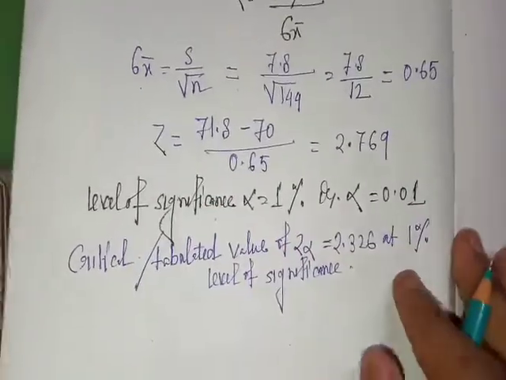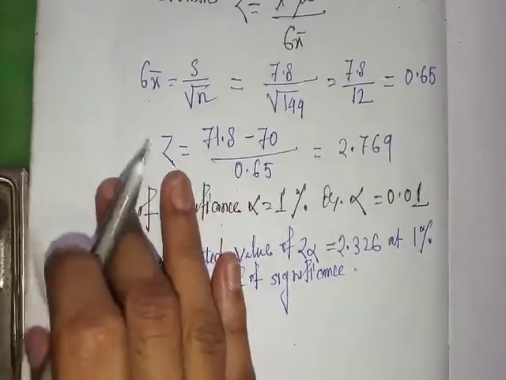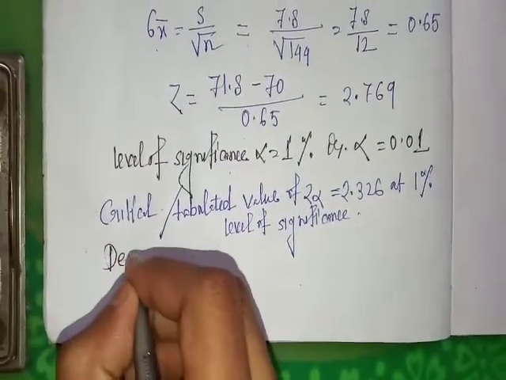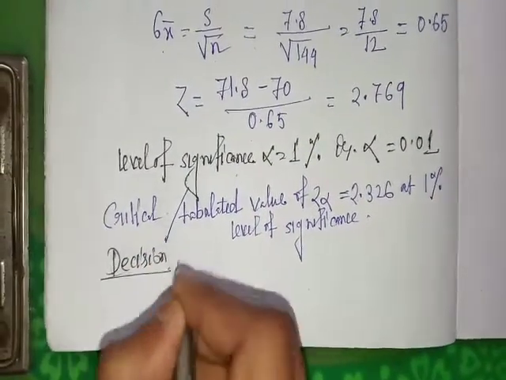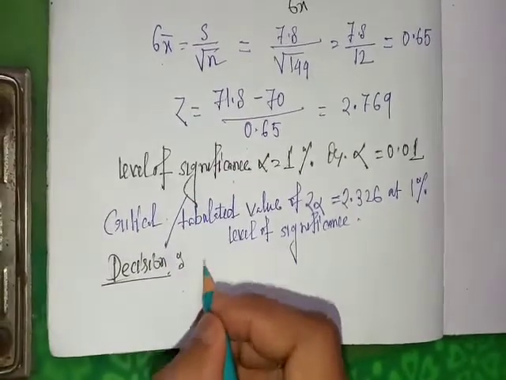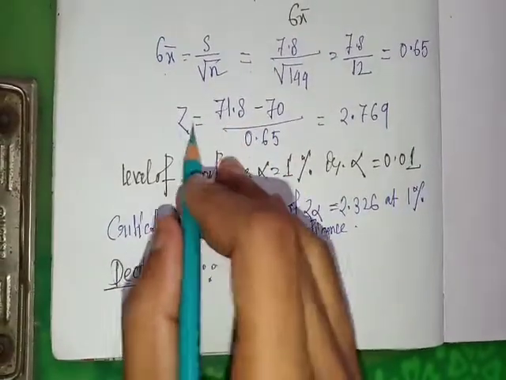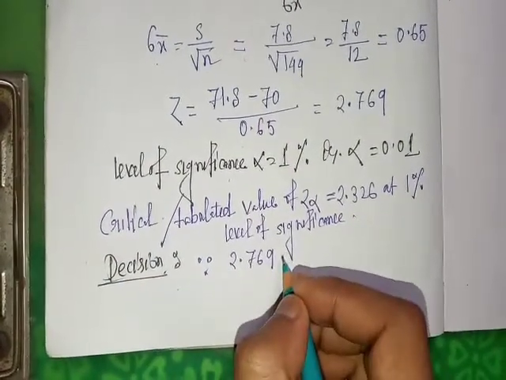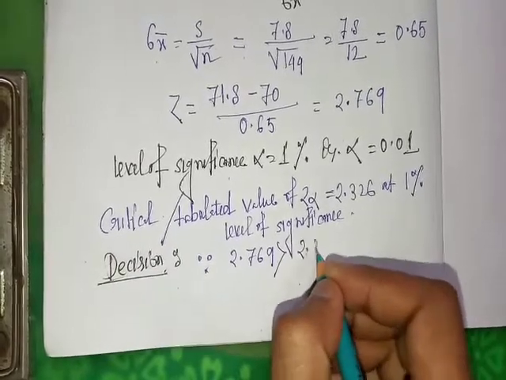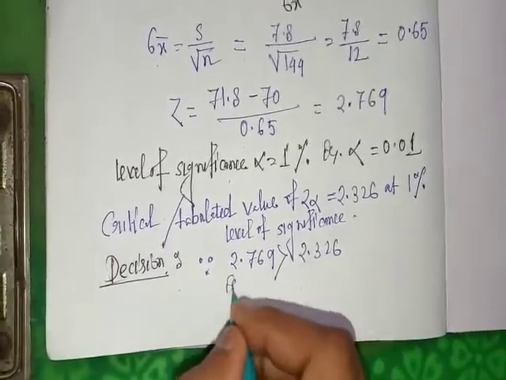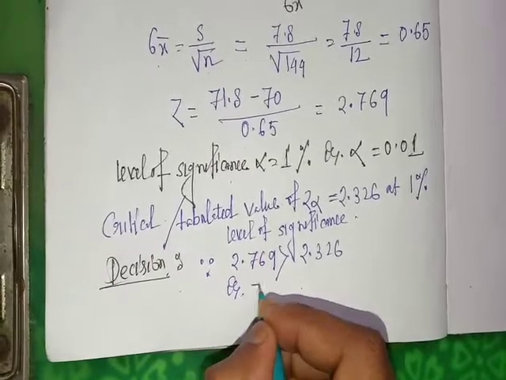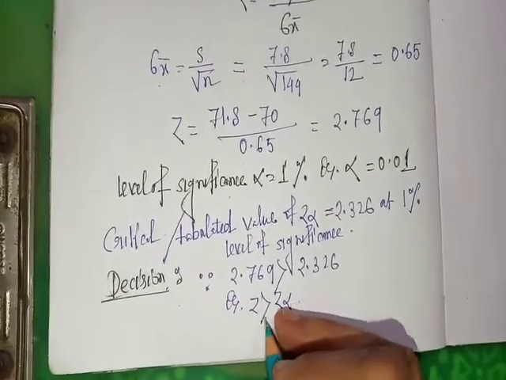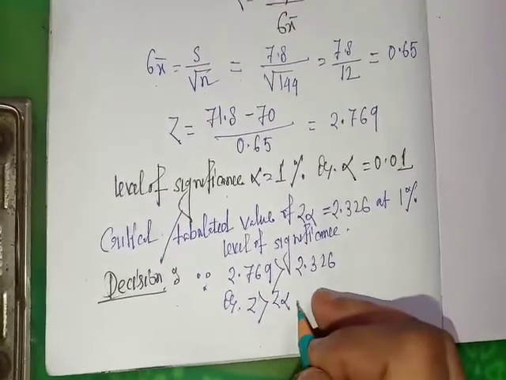Decision. Since calculated value of z, 2.769, is greater than 2.326, that is z greater than z alpha, the calculated value is greater than the tabulated value.